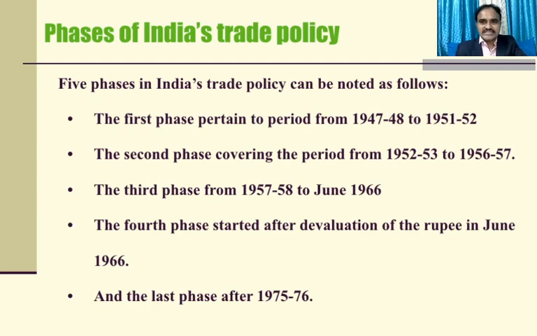There are different phases in Indian foreign trade policies. The 5 phases in India's trade policies can be noted as follows. The first phase pertained to the period from 1947-48 to 1951-52. The second phase covered the period from 1952-53 to 1956-57. The third phase from 1957-58 to June 1966. The fourth phase started after devaluation of the rupee in June 1966, and the last phase after 1975-76 till date.